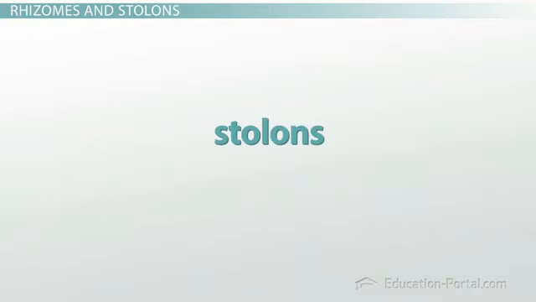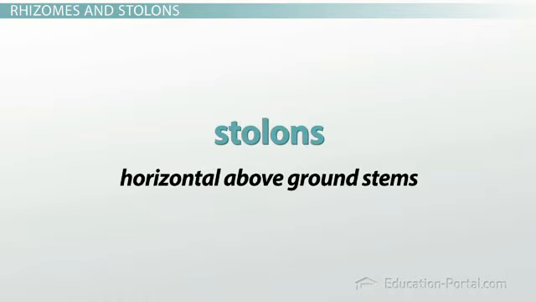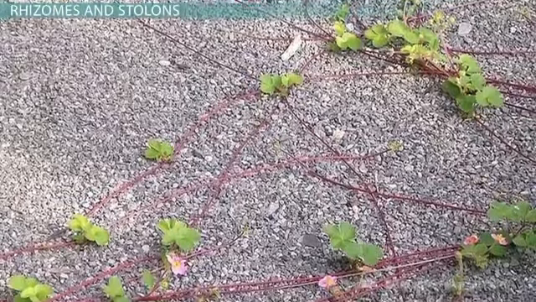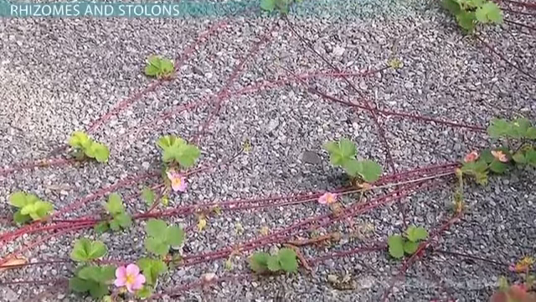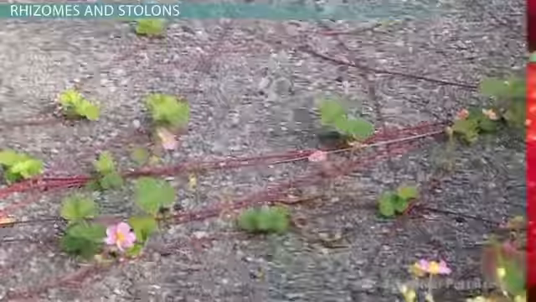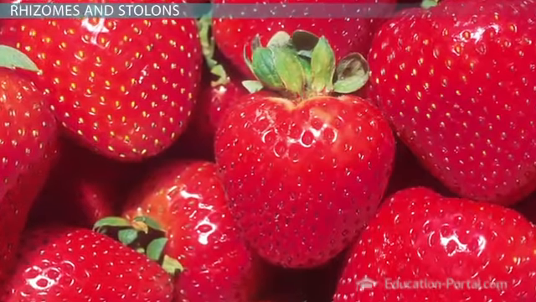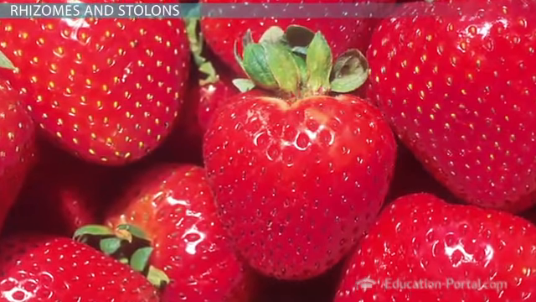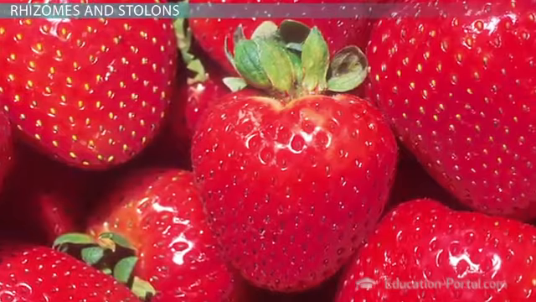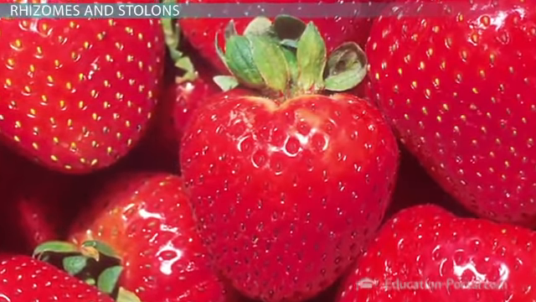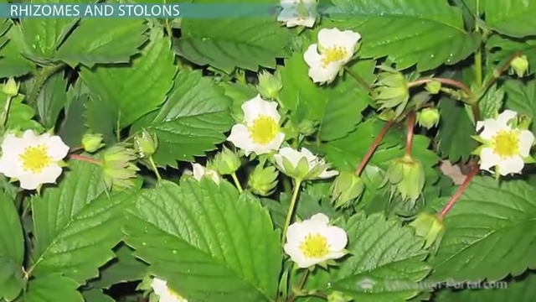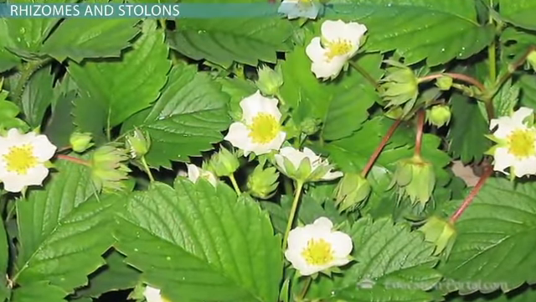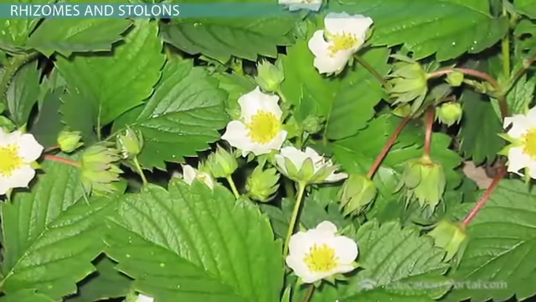The second type of stem growth we will look at uses stolons, which are horizontal, above-ground stems. These horizontal stems grow along the ground and may develop adventitious roots along with new flowering plant stems. The most common example of stolons can be found in strawberries. Strawberries have runners, which are really stolons, that grow along the ground and continue to develop new flowering stems and roots. Again, this form of vegetative propagation can explain why you will see a large number of strawberry plants in the same area. They're all connected by the stolons.